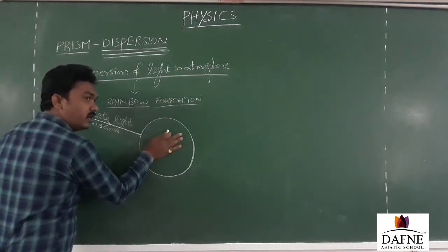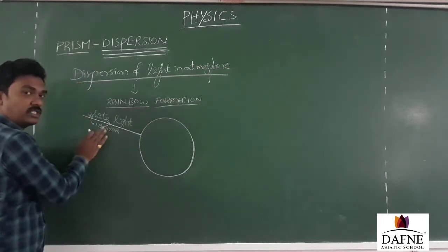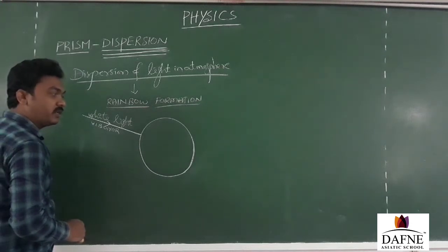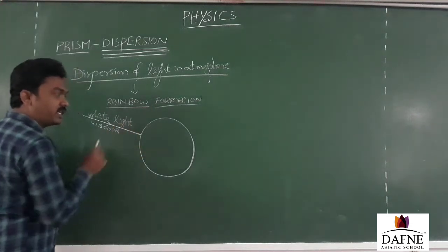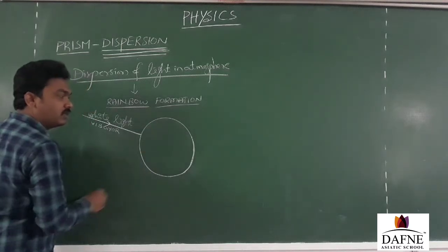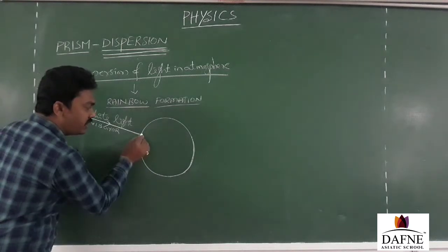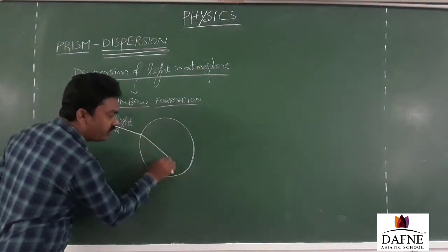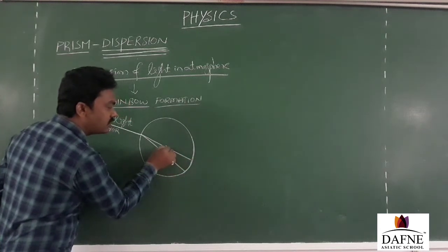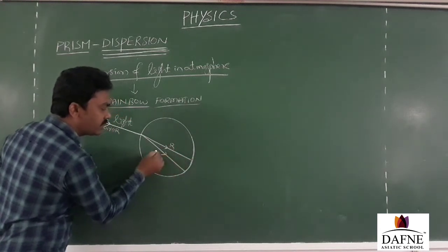So my water medium will show different refractive indices to different wavelengths. Due to that, what will happen? Dispersion of light will take place. The water droplet in the atmosphere will act like a prism. Then how does the dispersion take place? You see, violet goes for more deviation, red goes for lesser deviation. This is red color and this is violet color.